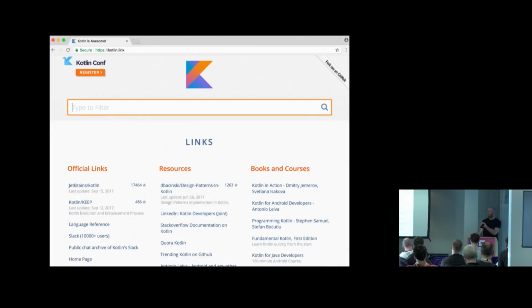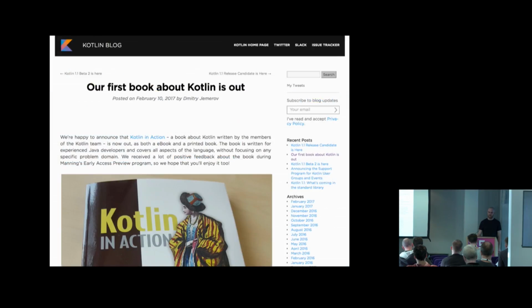Then there is great site kotlin.link. It has a bunch of stuff if you're interested. Obviously, there is Twitter. There is a blog for Kotlin. The best thing about this blog is that Kotlin existed for many years, and they've been blogging all along. So if you read all the old blog posts, you will see evolution of the language. There were quite a few interesting things, and the way it's documented is really good.